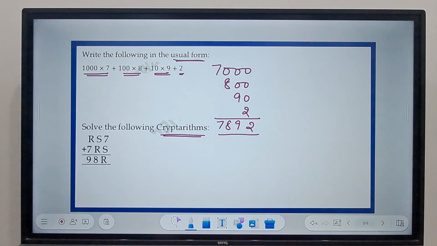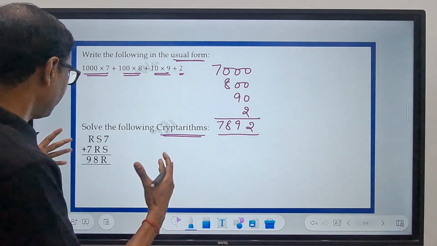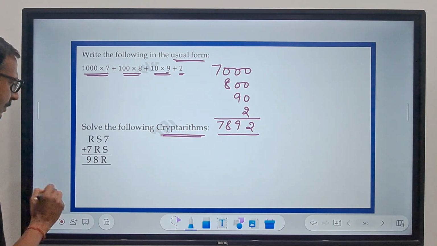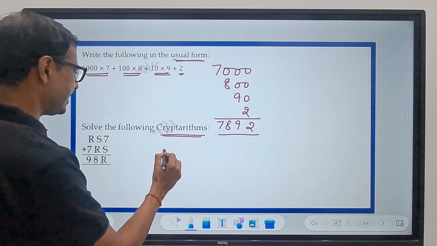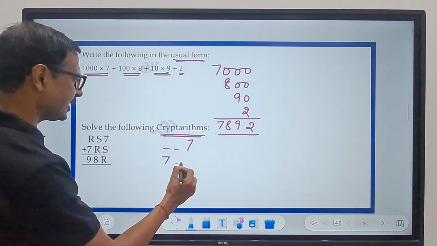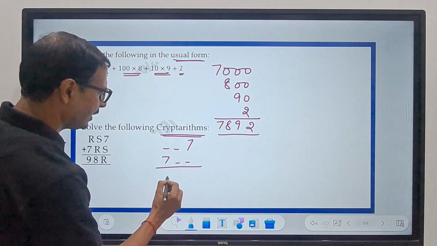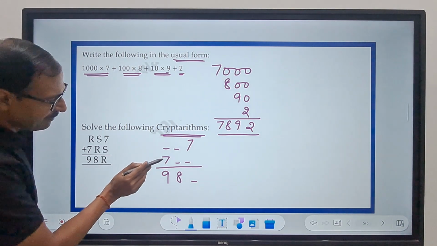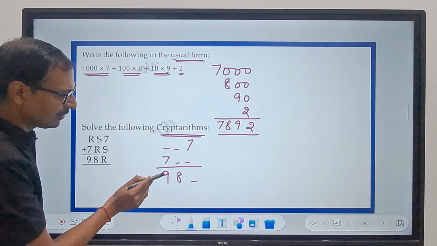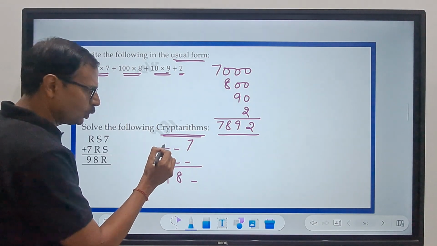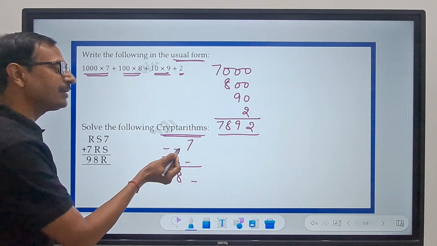To solve this cryptarithm, let me apply my reasoning. R and R, these three digits are same, and we have a 9 here. There is something here and a 7. Then a 7 and something gives 9 and 8 and something, right? So 7 plus something gives me 9, so either this number is 2 or it can be 1 and the 1 gets carried over.